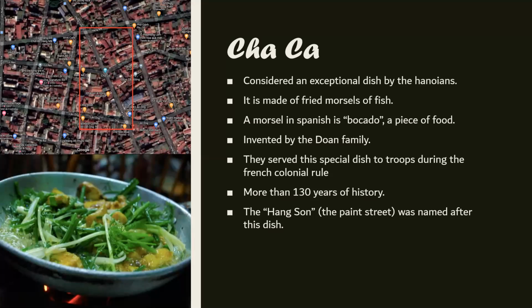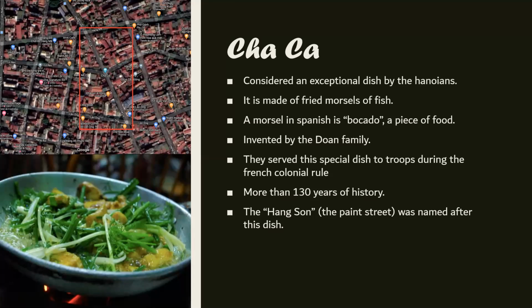One of the most famous dishes in Vietnam is called chả cá, first cooked in Hanoi, and it is considered exceptional for the Hanoians. It is made of fried morsels of fish. A morsel is a piece of fish. In Spanish, un bocado.